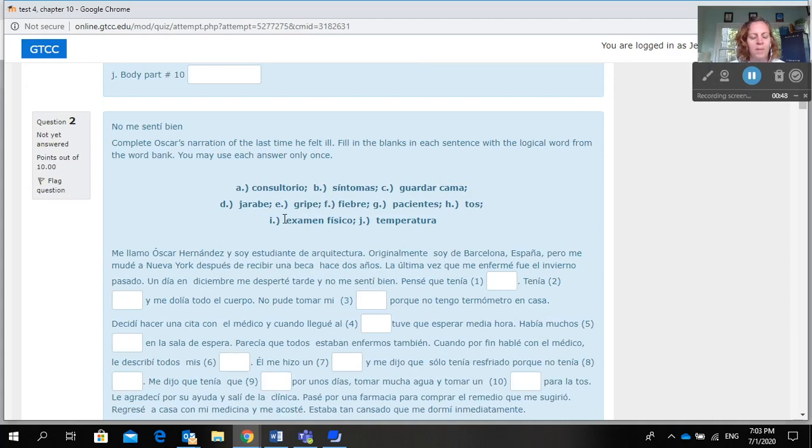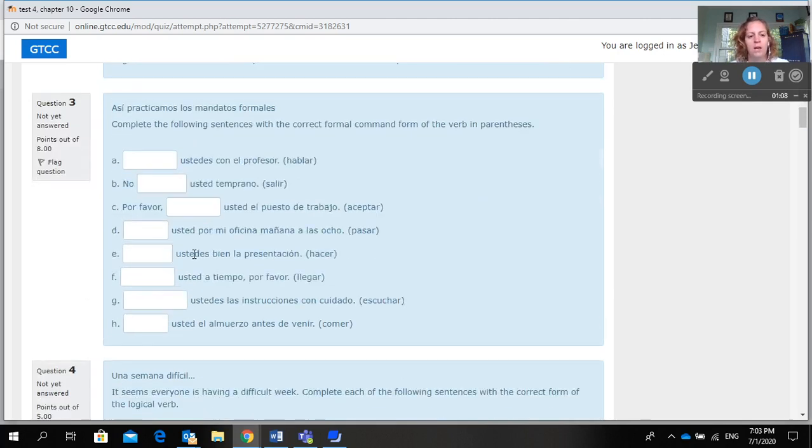Then down here, no me sentí bien, complete Oscar's narration of the last time he felt ill. Fill in the blanks in each sentence with a logical word from the word bank. I have put a letter in front of each one, so when you're reading through this, you can just write the letter. So pensé que tenía, if you think that's consultorio, then you'll write an A here. If you think it's síntomas, you would write a B.